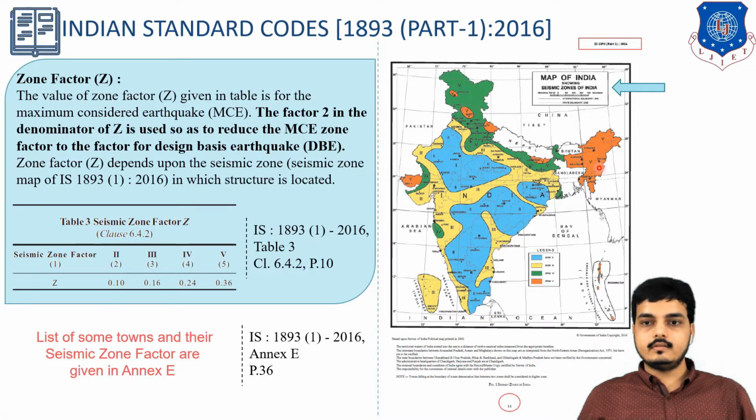The orange one is zone 5. Look here, the green one is zone 4, some portion of Gujarat and a major portion of Jammu and this region, and some portion of Maharashtra also. Zone 3 is this yellow one, and this one. And zone 2 is the blue color. So now you have to locate your city or building on the map, and then you can find out the particular zone where it is, and the zone values are given over here. So I hope you got to know where the value of Z comes from.